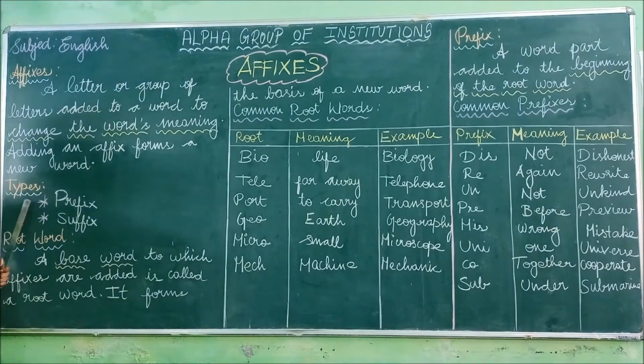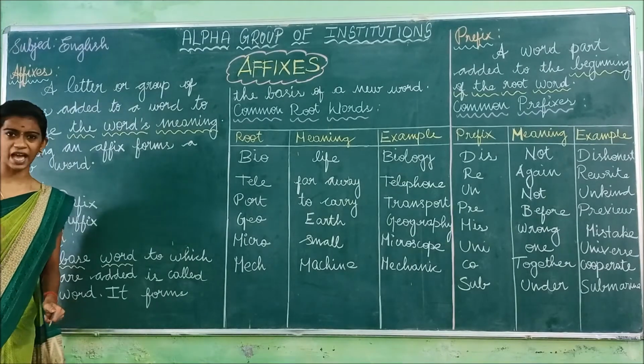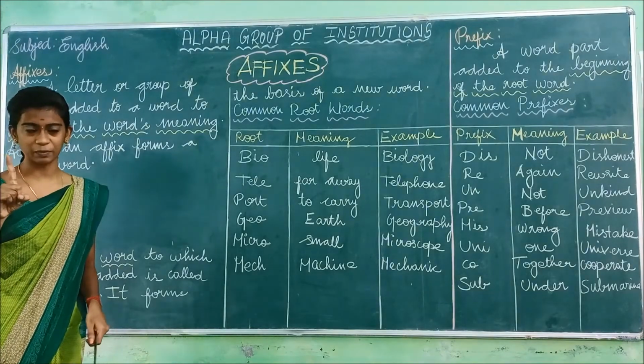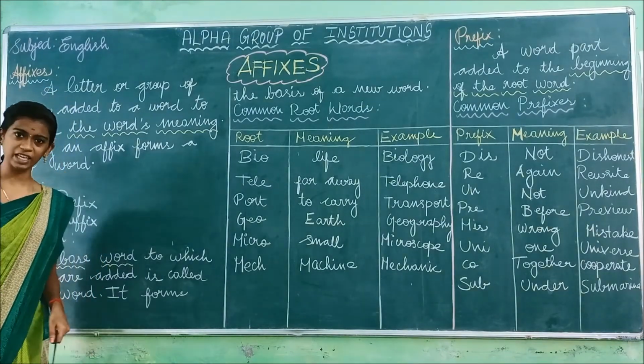Now we are going to see about the types of affixes. Look here, I have written the types. There are two types. Affixes has two types. The first type is prefix and the second one is the suffix. P-R-E-F-I-X, you have to pronounce it as prefix. And the second one is suffix, S-U-F-F-I-X. So affixes has two types: the first one is prefix and the second one is the suffix.